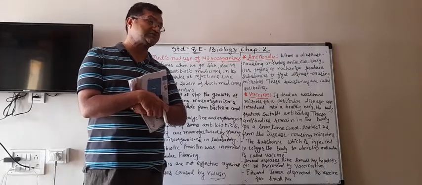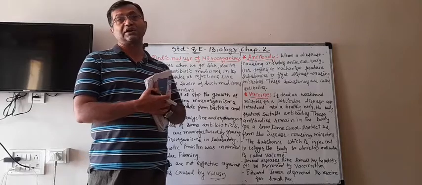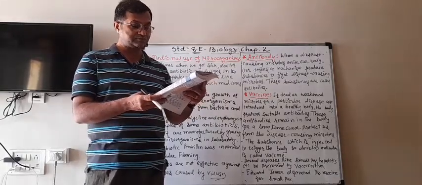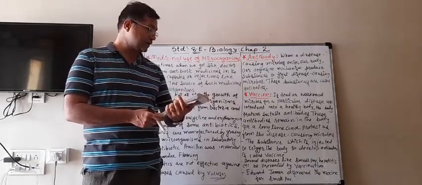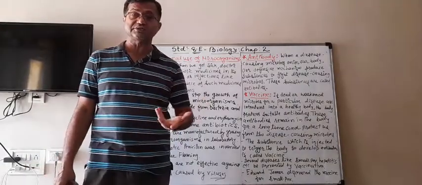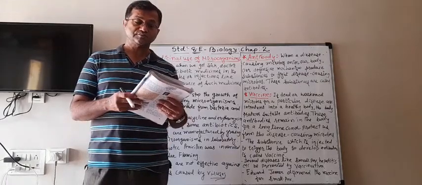The lactobacillus bacteria. Then we also learned about the bacteria which stays in the nodules of the legume plants, the rhizobium, etc. And we learned the commercial use, that means in the industries, how microorganisms are used.